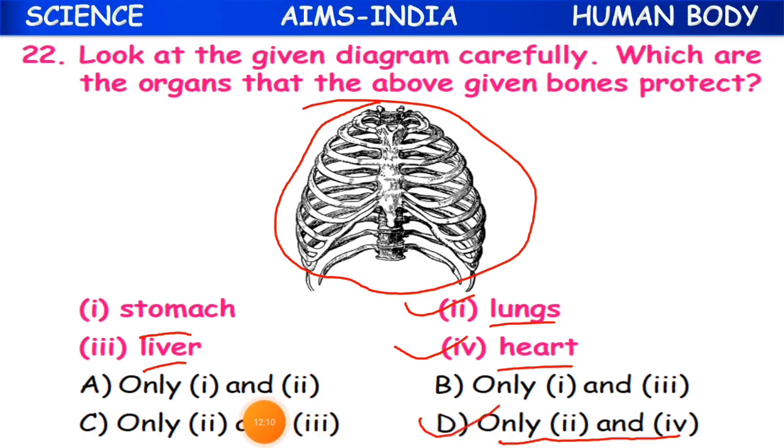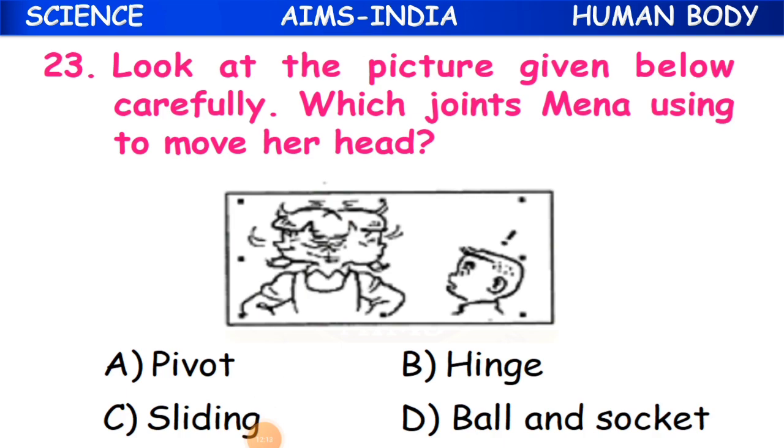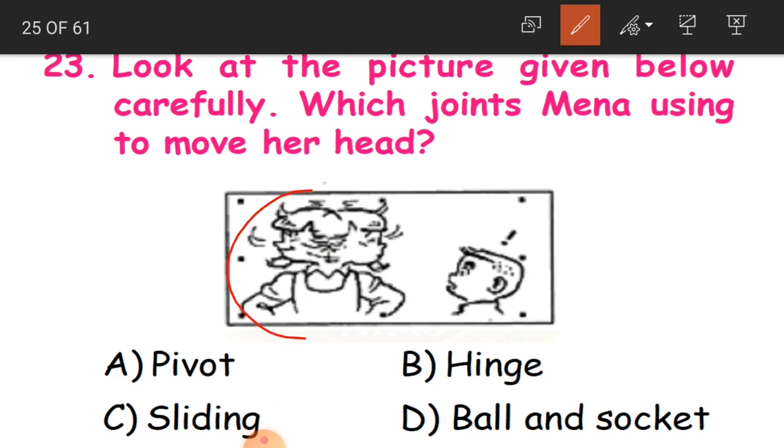Clear, children? Now the 23rd question. Look at the picture given below carefully. Which joints is Meena using to move her head? See here, Meena is moving her head. So we have to name the joints used to move the head: pivot, hinge joint, sliding or ball and socket. The answer is pivot joints.